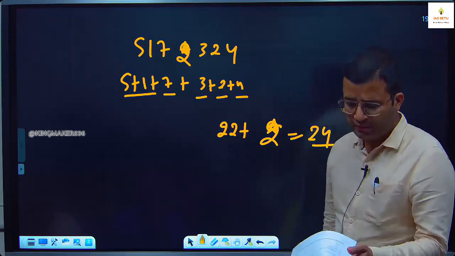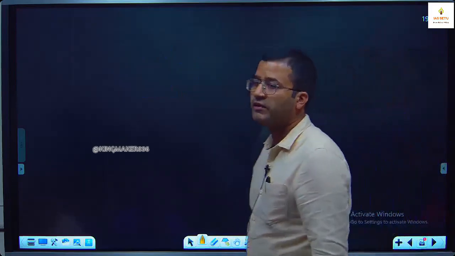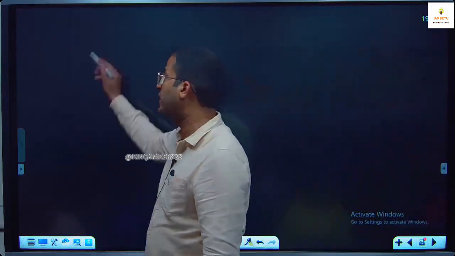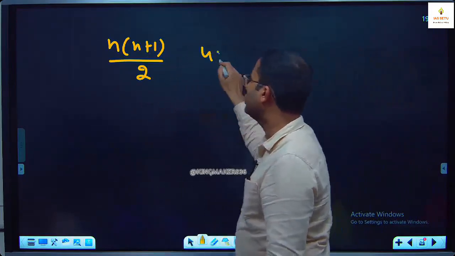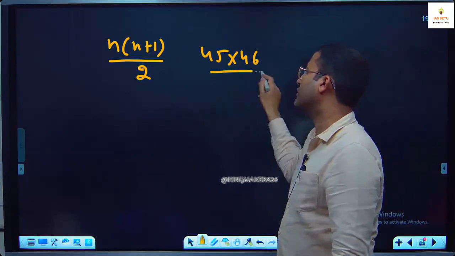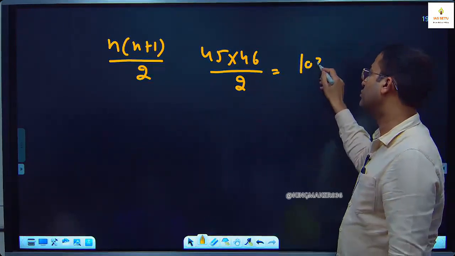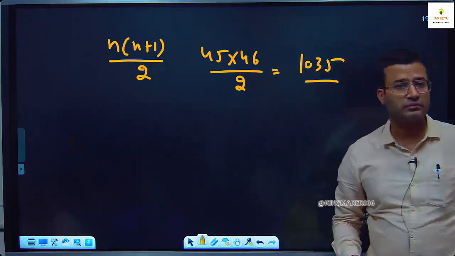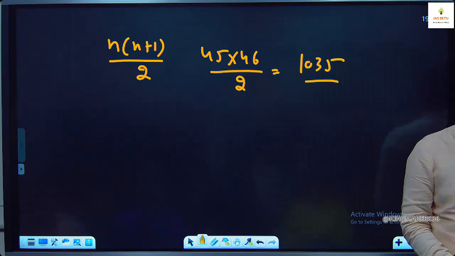Someone asked about question number 4. I think this is the easiest. Sum of the first 45 natural numbers. What is the formula for the sum of the first n natural numbers? n into n plus 1 divided by 2. So it is 45 into 46 divided by 2. If you solve this, it is 1035. Simple. This is a direct formula based question.